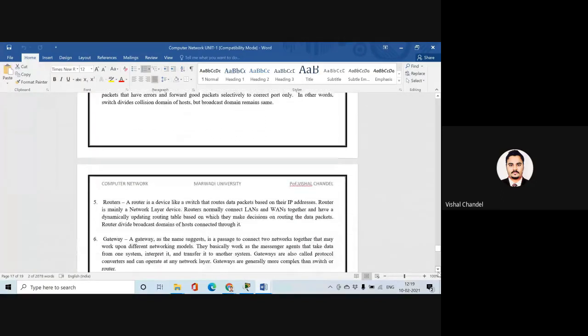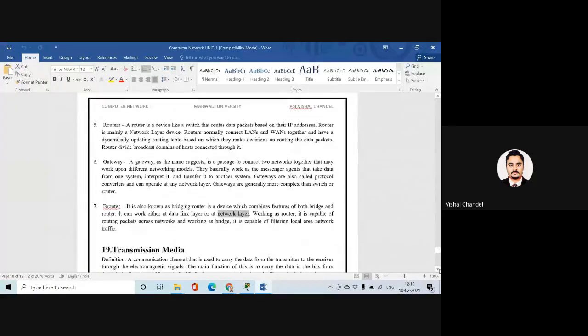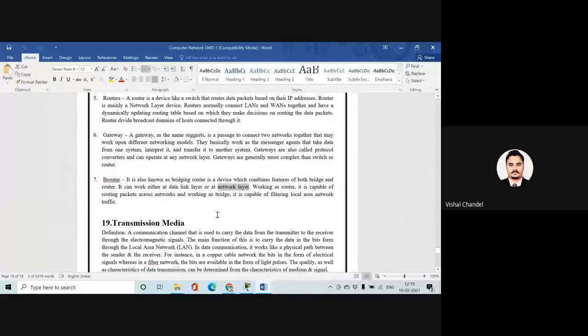Now, summarizing what a router is: a router is a device like a switch, but it generally works to deliver packets, and it follows the IP address concept rather than the MAC address concept, and it also works on the network layer. It is generally used to connect two different local area networks to a wide area network. So that we call the router, and it has a routing table. And lastly we discussed the B router, which is a combination of a router and a bridge.